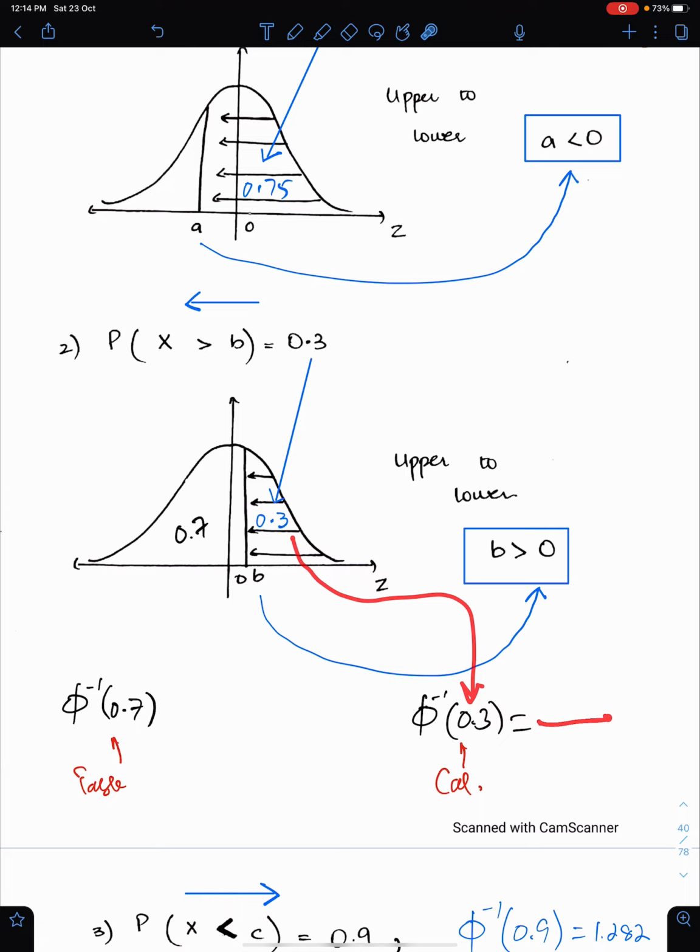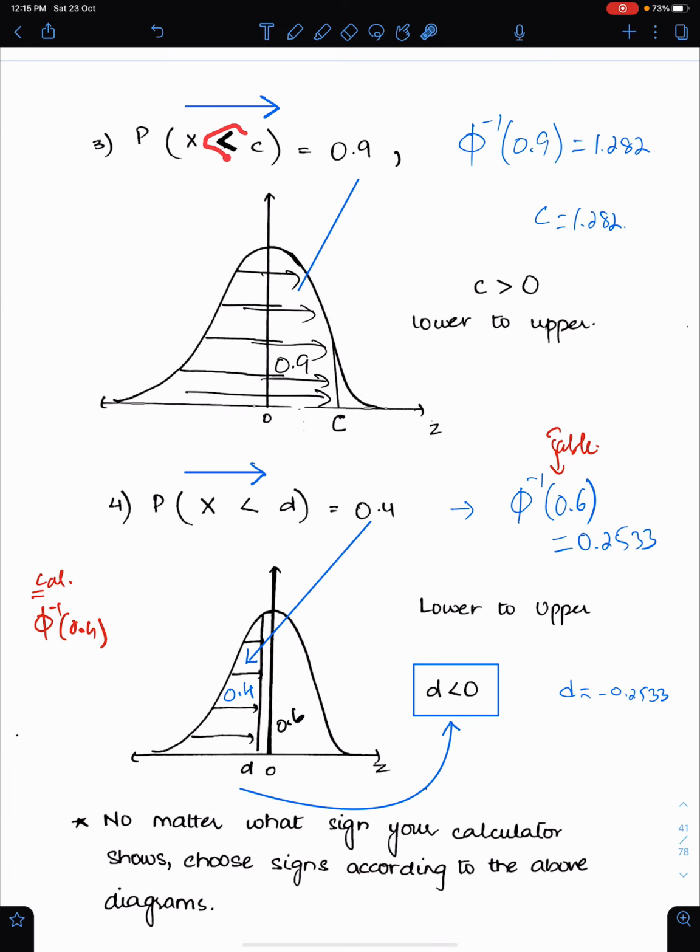Make sure you decide positive and negative with respect to the sketch. The calculator will give you a negative answer, but you have to take it positive because B is positive. Well, if you are using the table, then you have to find phi inverse 0.7 because the table always starts from 0.5. So just find phi inverse 0.7 from the table and leave your answer as a positive answer. From the table you will always get a positive answer.